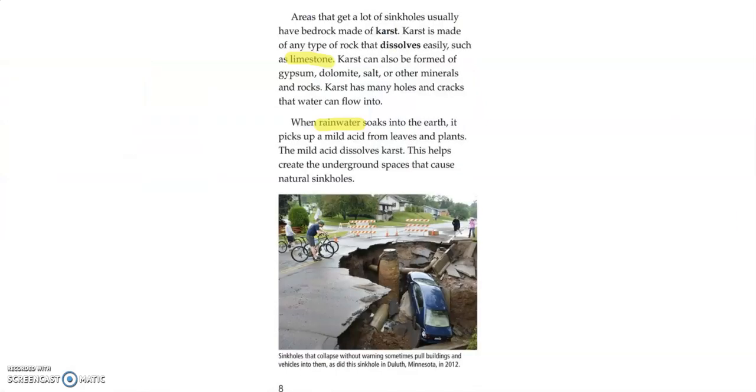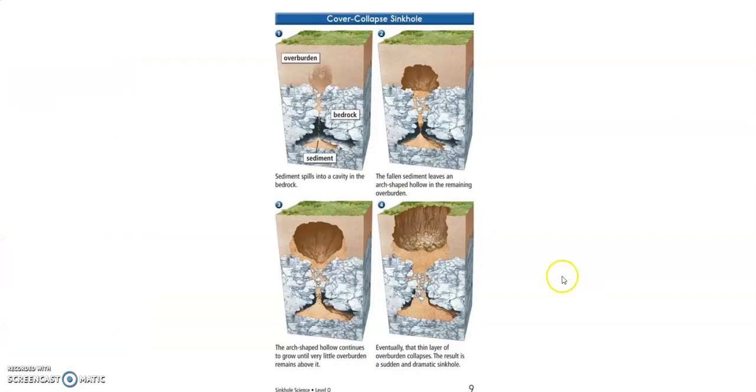And then if I go look back at the last diagram, which goes over a covered collapsed sinkhole, this sinkhole actually collapsed. It breaks through and creates a huge, giant hole. So it breaks through the overbearing soil. So that's what I learned as I was reading it.